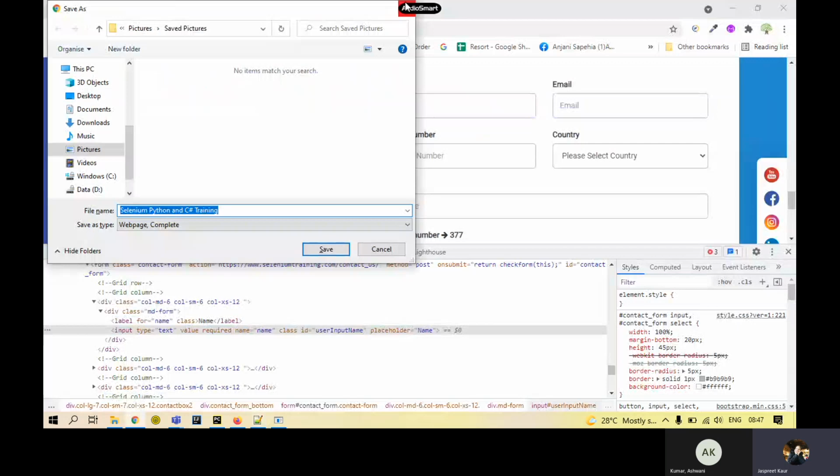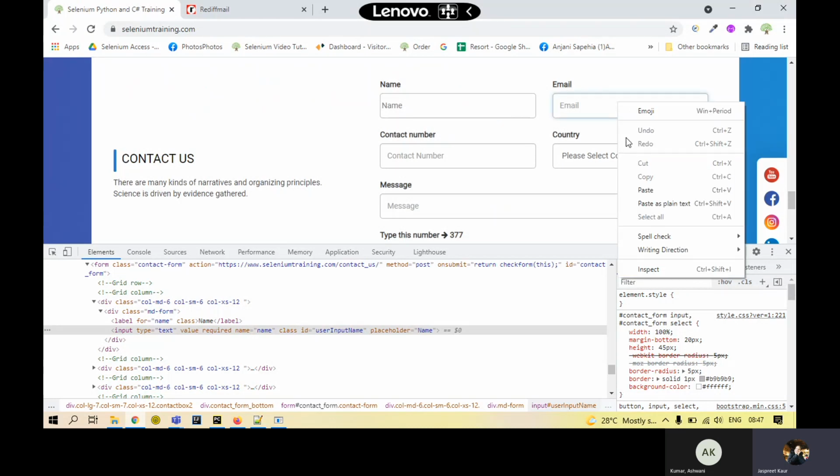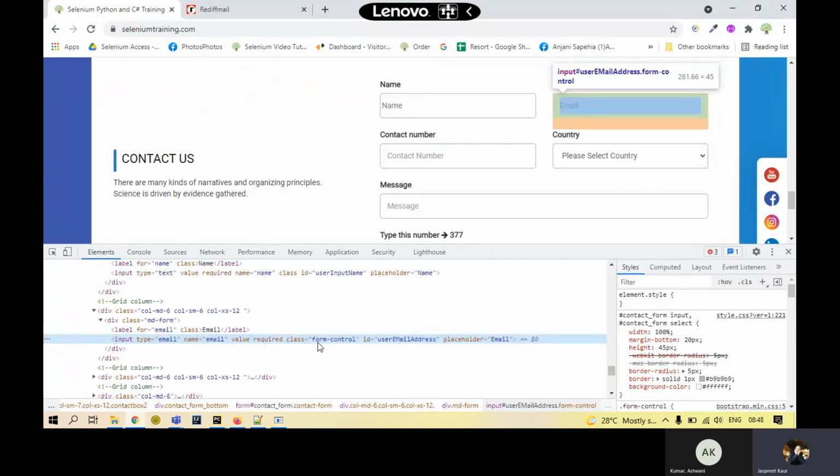You can see over here, the name has been scrolled to the extreme left. Earlier it was floating in the middle with some space, right? And if I look at this email text box, here it is. This email text box also has the same class given, form-control. And all the text boxes that follow over here share the same class. That's why they are looking the same. They are looking exactly the same as they are being shown. Let me just change this.